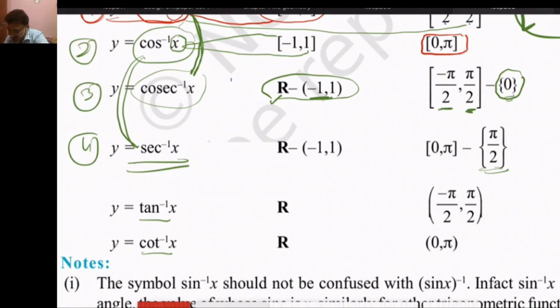So tan inverse can be found for all real numbers. So this is the domain, and for the range, the principal branch will be minus pi by 2 to pi by 2, open interval. It should be an open interval because